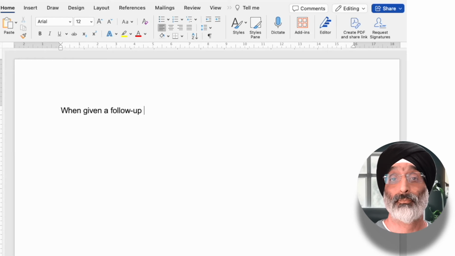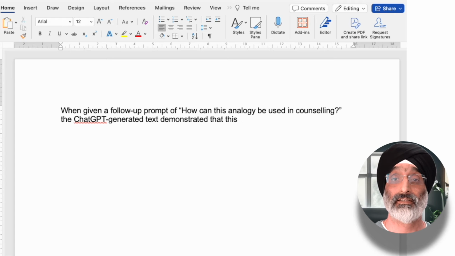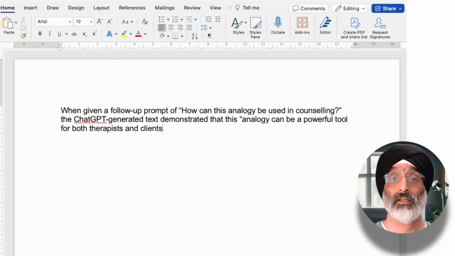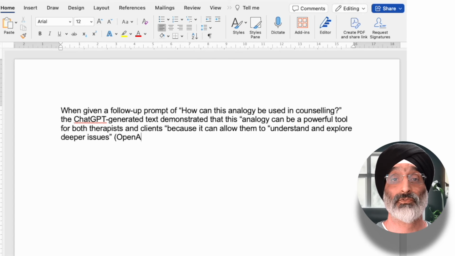If you create appendices and add these to the end of your assessment, remember that each one should be called out at least once in the body of your paper. And you can do this in the following way. When given a follow-up prompt of how can this analogy be used in counselling, the ChatGPT generated text demonstrated that this analogy can be a powerful tool for both therapists and clients because it can allow them to understand and explore deeper issues. OpenAI 2024, see Appendix A for the full transcript.